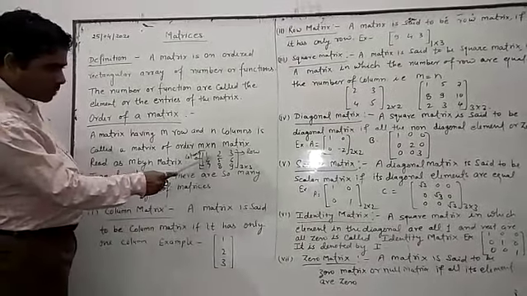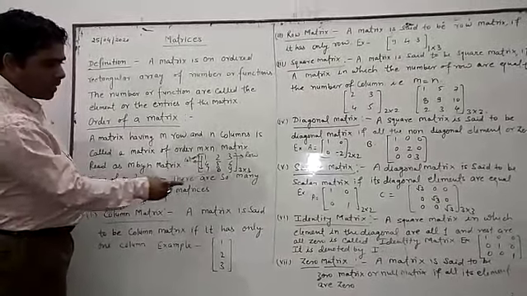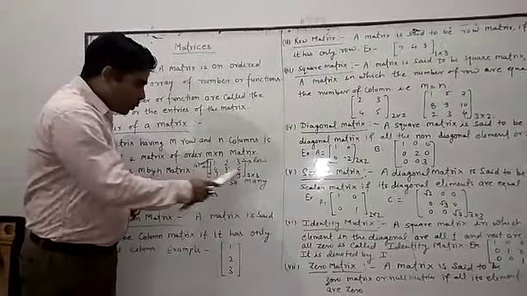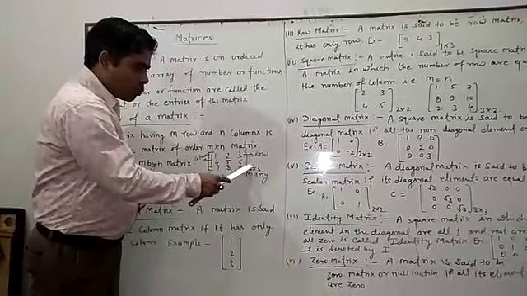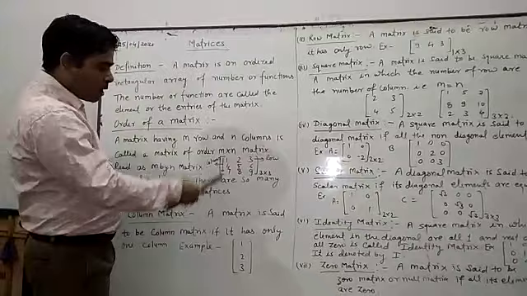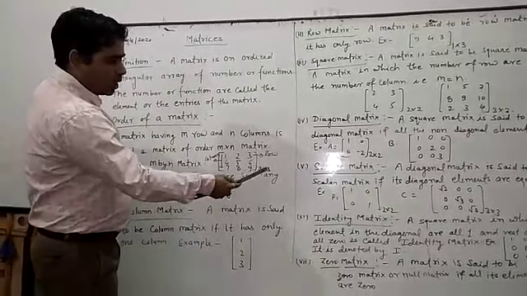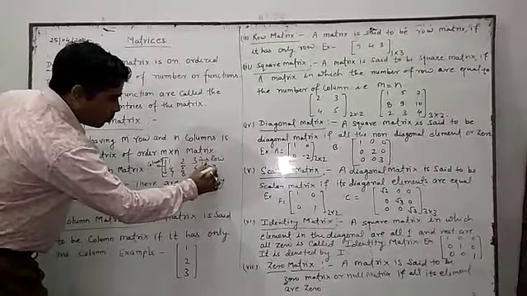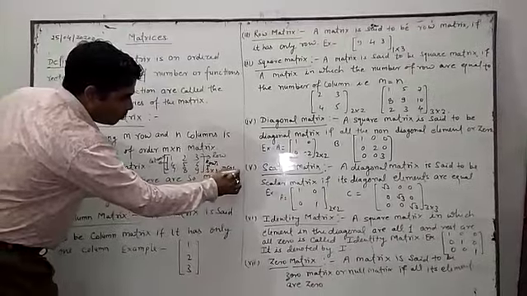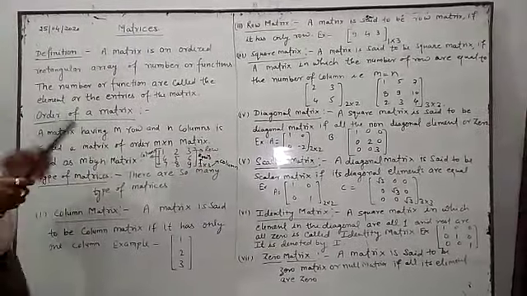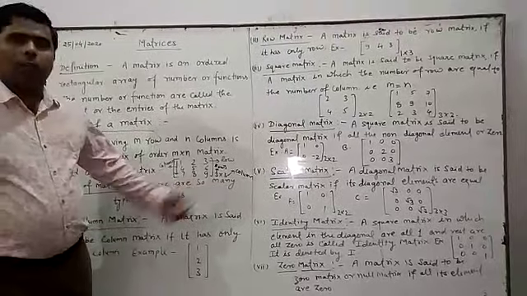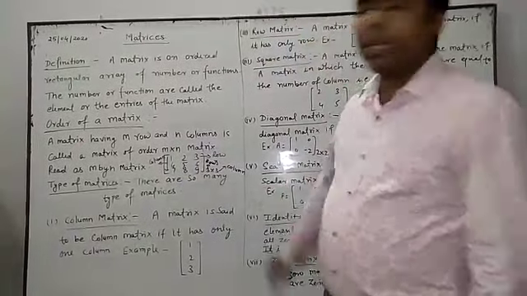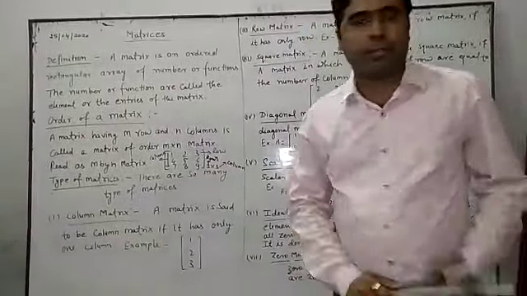Suppose that a matrix 1, 2, 3, 4, 5, 6, 7, 8, 9 is here. In this matrix there are 3 rows, 1, 2 and 3 rows. Rows we have to write first, after that 3 columns, 1, 2, 3. This one is the row and this one will be the column. Now this is the order of the matrix, 3 cross 3. When we want to find the number of elements, we can multiply the order, 3 into 3, 9. In this matrix 9 elements are there.